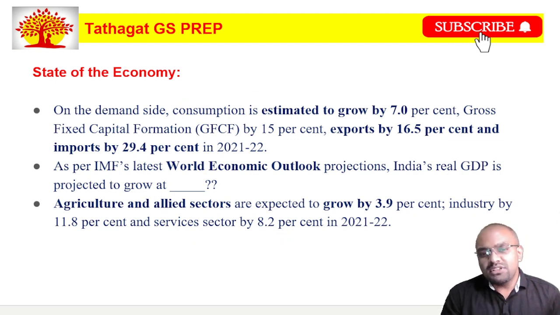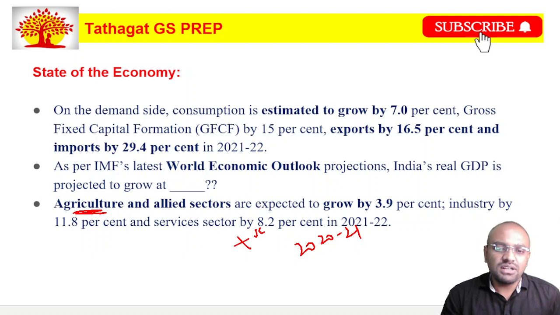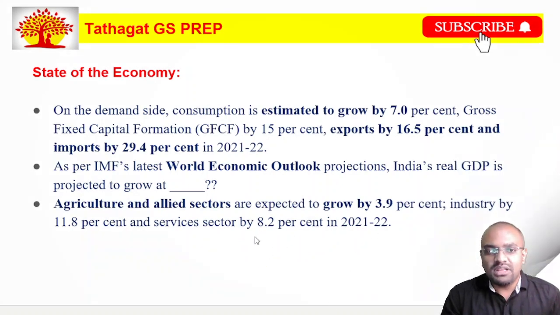But we have to observe one thing here, that during 2020-21, that is during the COVID lockdown period, it was only the agriculture sector which showed positive growth, and both the industrial sector as well as the service sector showed negative growth. Fine. So let us go to the next slide.